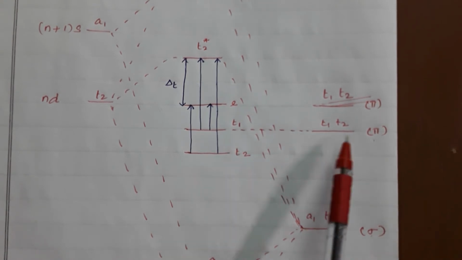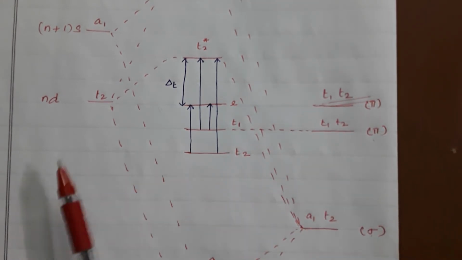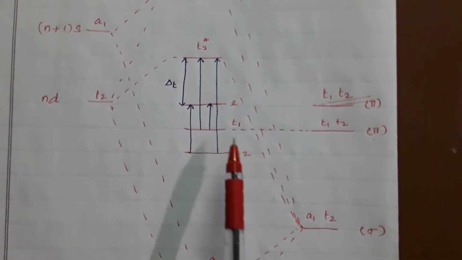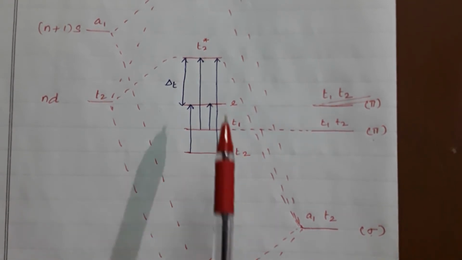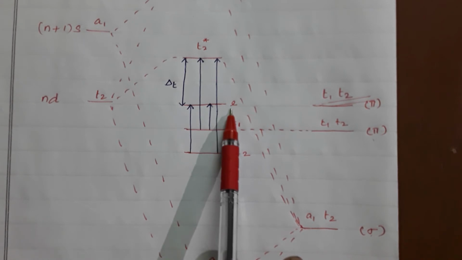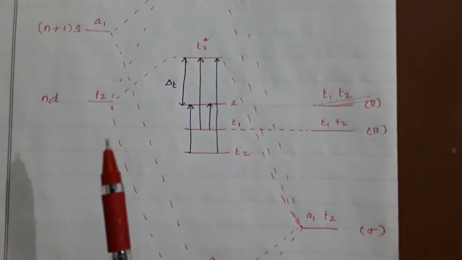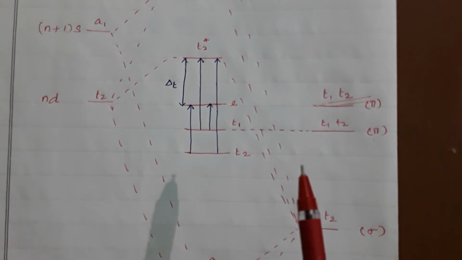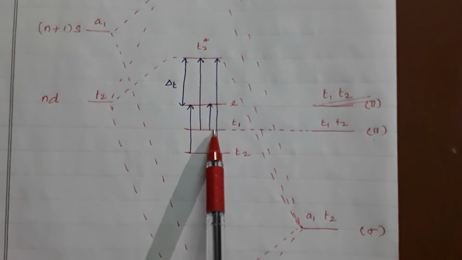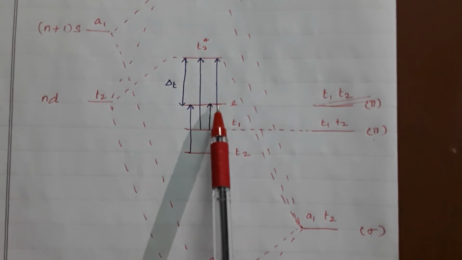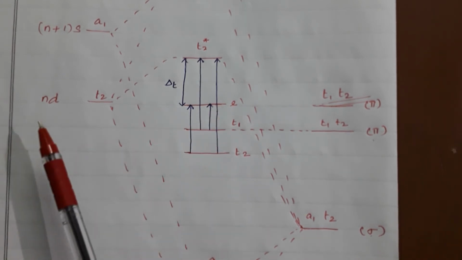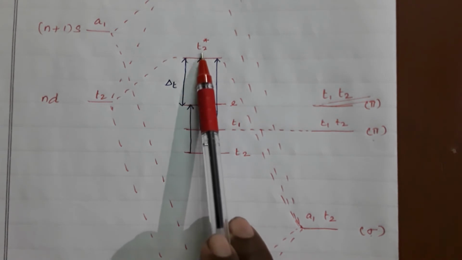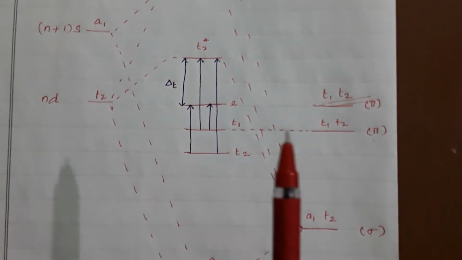T1 and T2, as it is there, have no matching with the metal orbitals. E is a non-bonding orbital from the metal. Here the electronic transition takes place from the ligand to the metal. So that is why you can take the transition from T1 and T2 to the E set of orbitals from the metal and the T2 anti-bonding orbitals of the metal.